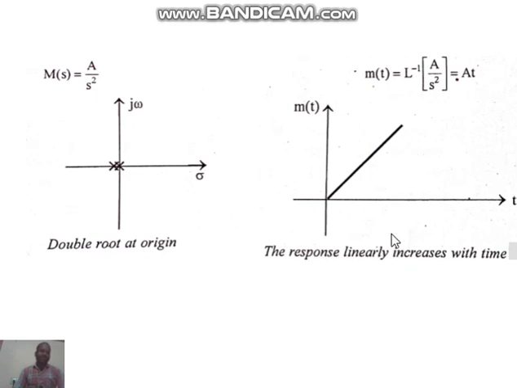So by comparing all these parameters, we can finally conclude when the system is stable and when the system is unstable. Already we know for a bounded input, if the output is bounded, then the system is stable; otherwise the system is unstable. So first we have to see where the poles are located, and whether the output waveform is bounded or unbounded. After that we can finally conclude when the systems are stable and when the systems are unstable. So these are different graphical representations in S domain and time domain.